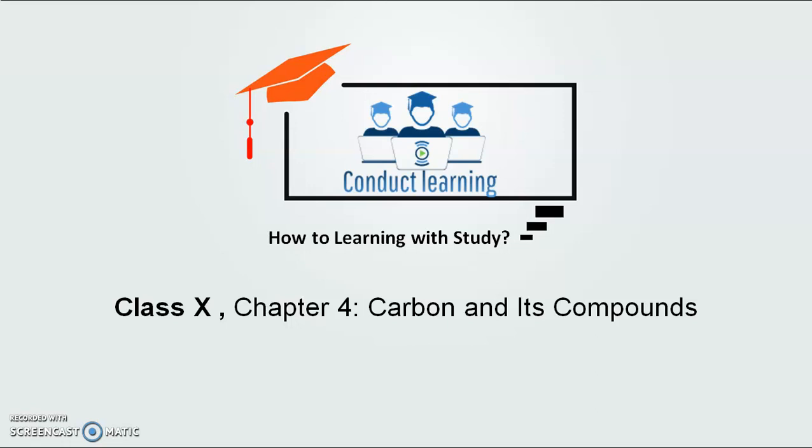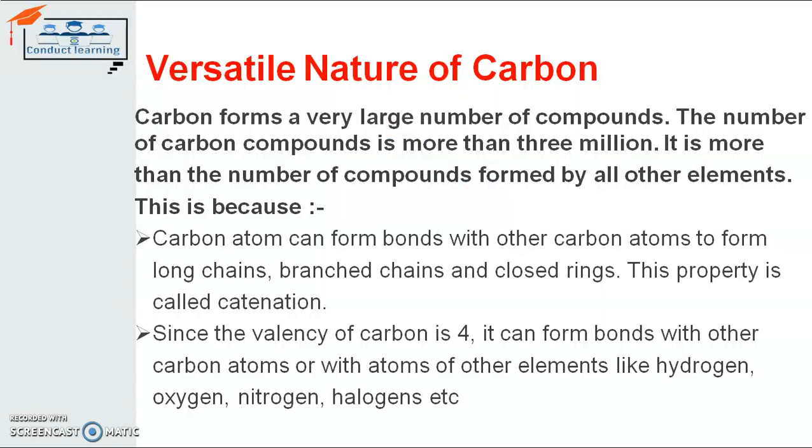So we are at the chapter Carbon and its Compounds, the fourth chapter for class 10 science. Now we are continuing with the topic, the versatile nature of carbon. As we all know, carbon can form a large number of compounds when it forms a bond with other elements and compounds. If we count the compounds formed by carbon, it is around 3 million. That means 30 lakh carbon compounds are known to scientists till date.